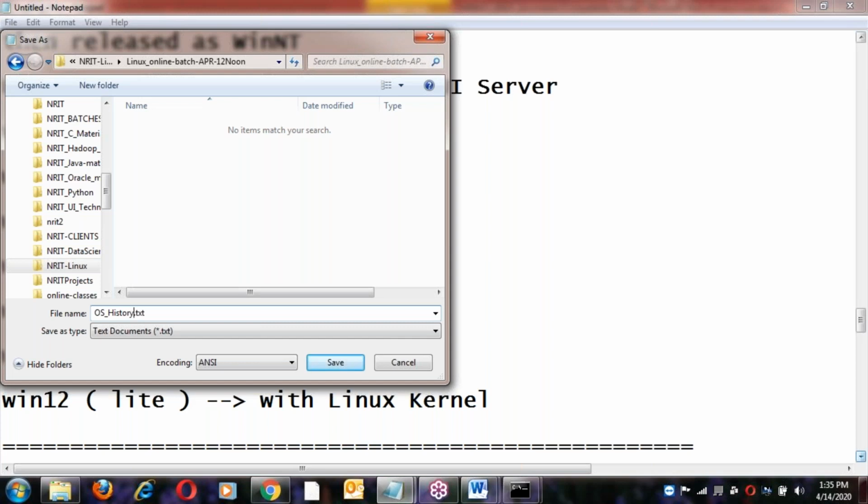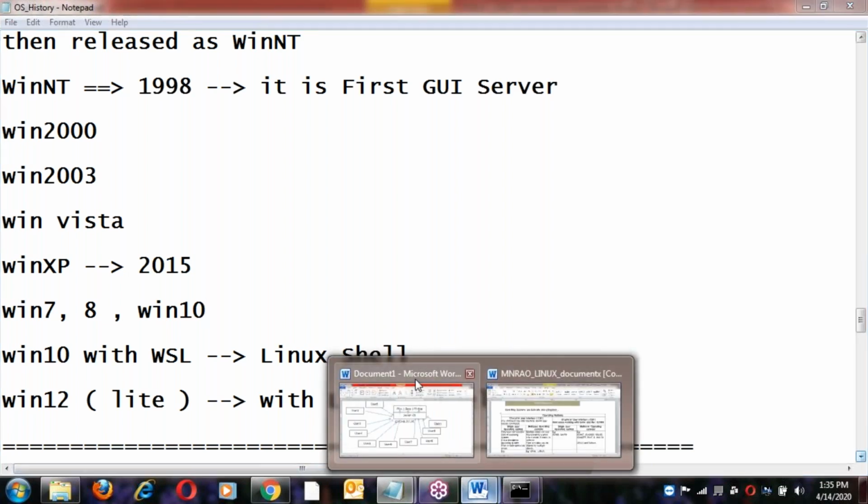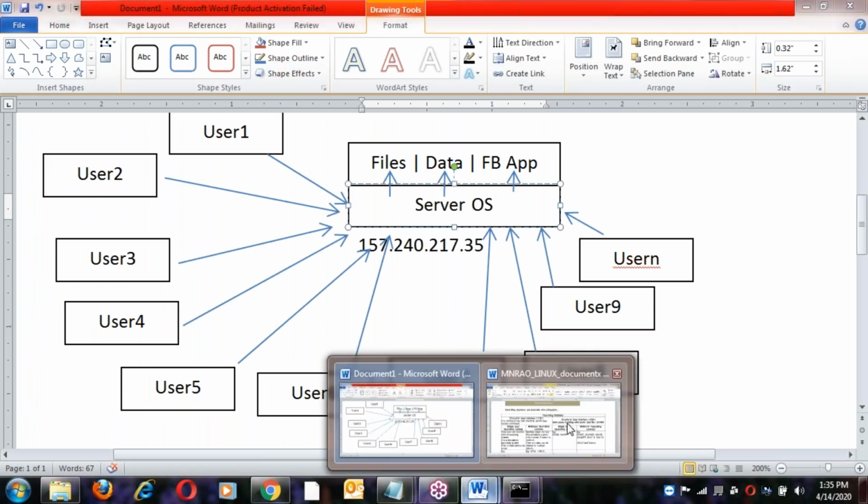I'm saving this history and I'll share it with you. When I share the software and everything, I'll share this also. Daily documents I will share with you. Once I receive emails from the online team, I'll share every document, the daily explanation document for every day.